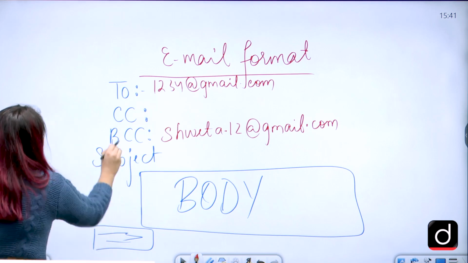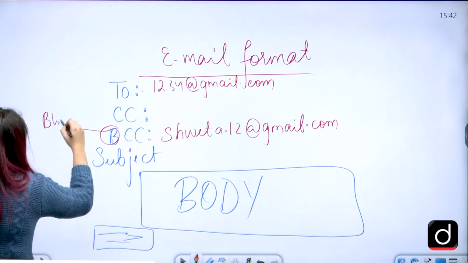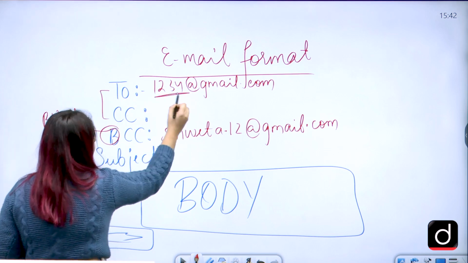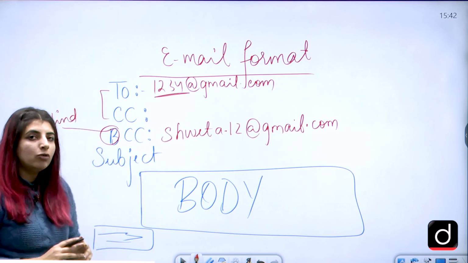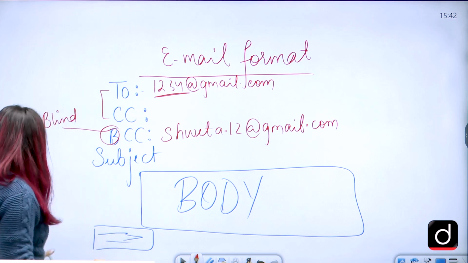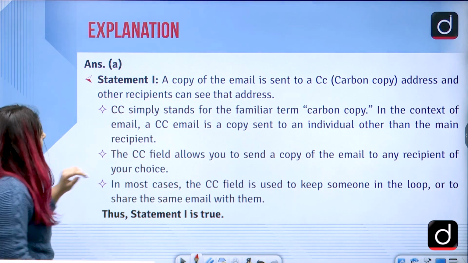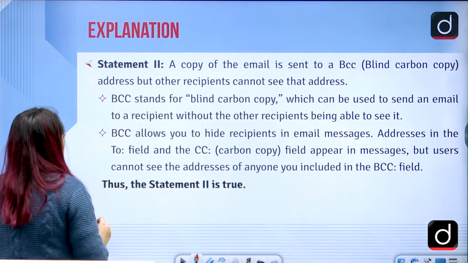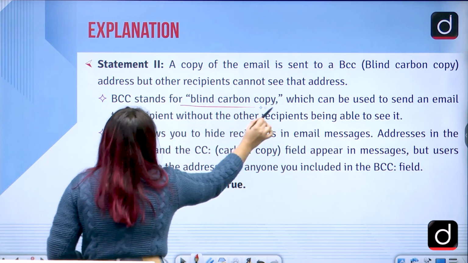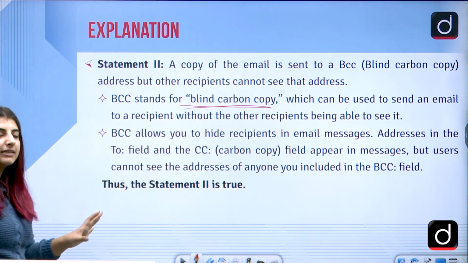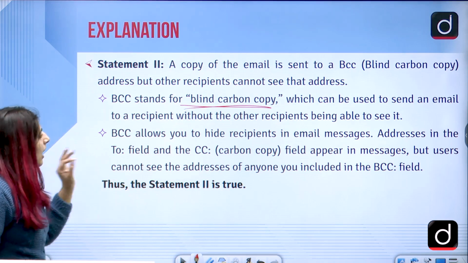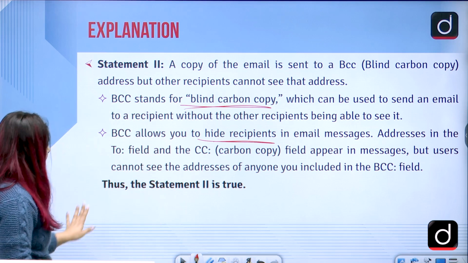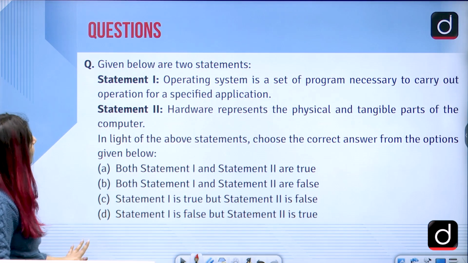So that's why it is known as blind carbon copy, because the other people who are even in the CC or the To field won't be knowing that the same copy has been sent to the other person. So the first is correct, they can see that address if we talk about the CC part. But if we talk about the BCC part, blind carbon copy, the other participants won't be able to see it. It allows you to hide recipients in email messages, correct? So basically both the statements are true.